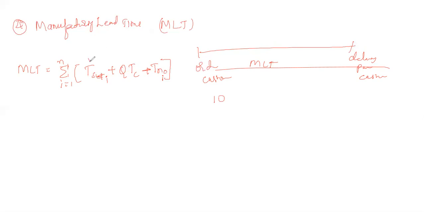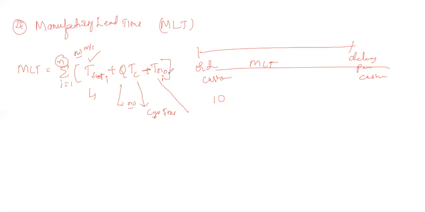As I told, this is the setup time in the production for a particular operation, and Q is the number of products being produced. Here T of C is the average cycle time of the particular product, and N is the number of machines in the plant.